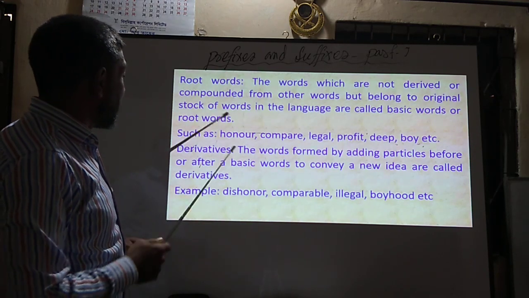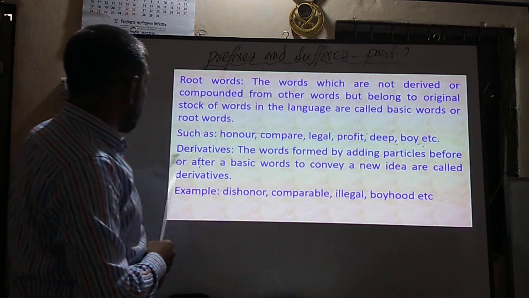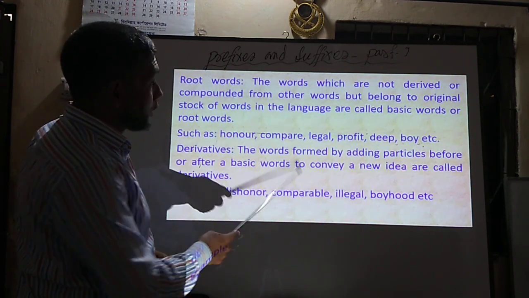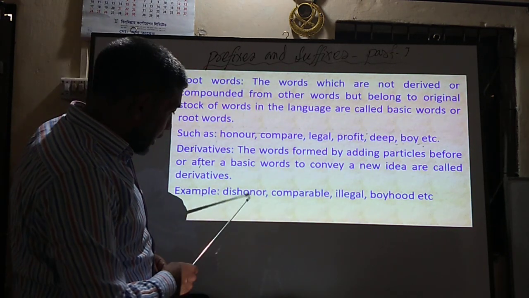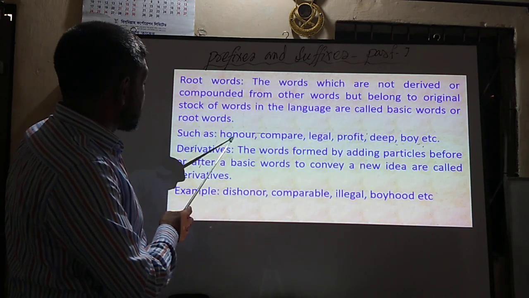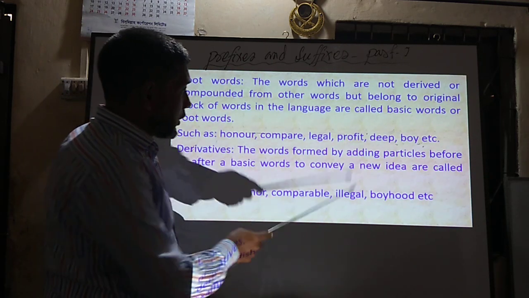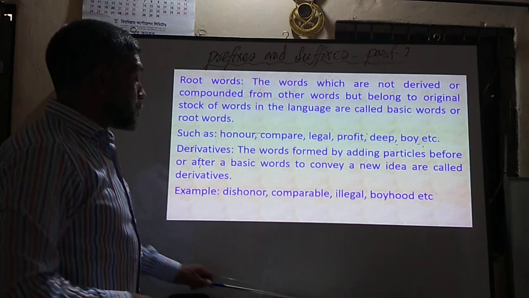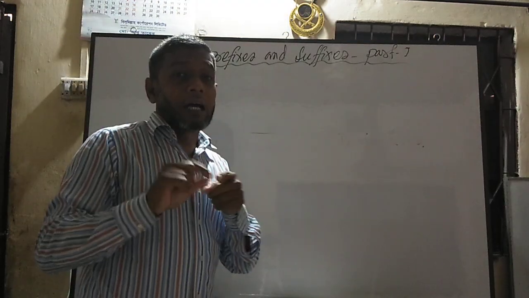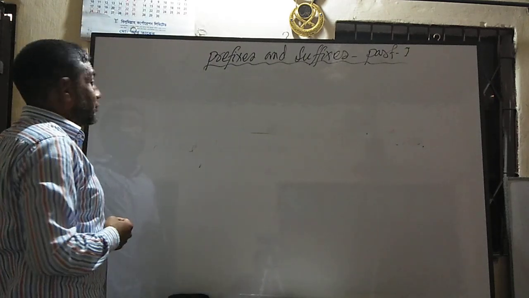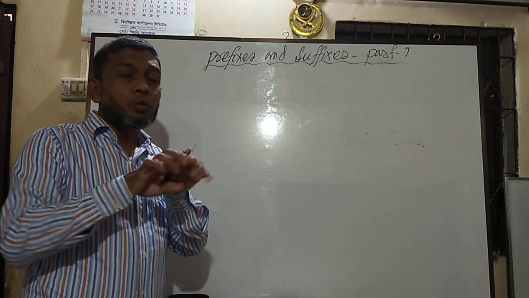Next one, the derivatives. The words formed by adding particles before or after a basic word to convey a new idea are called derivatives. For example, dishonor, from honor, which was the root word, and this is dishonor. So comparable, illegal, boyhood. So you have seen the definition of two types of words, root words and derivatives.